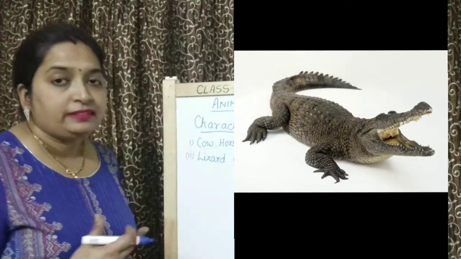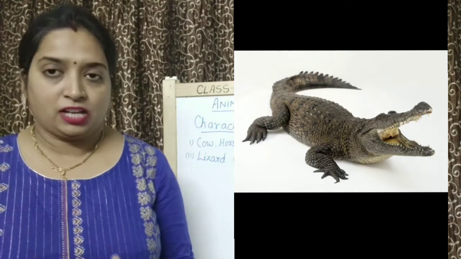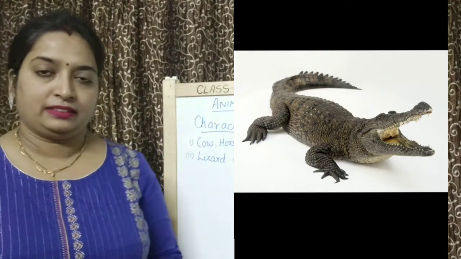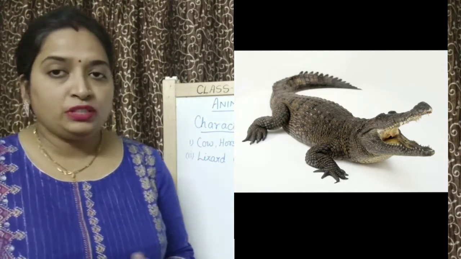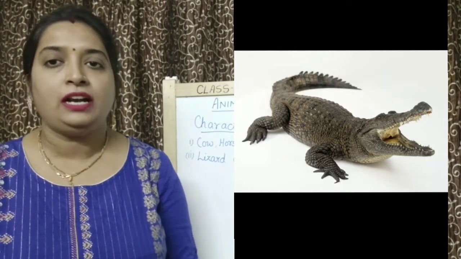Children, these animals, they crawl on the ground. Actually, they have short legs. So, how do they move? They crawl on the ground with the help of their short legs.